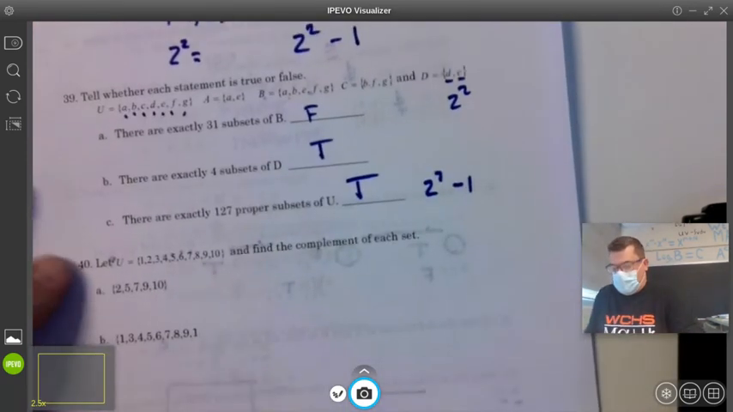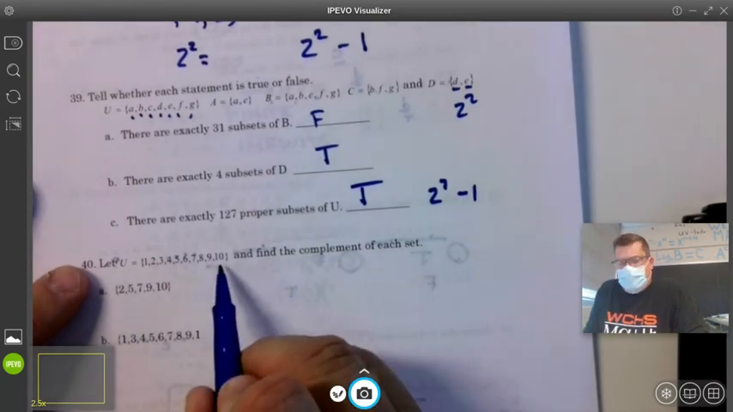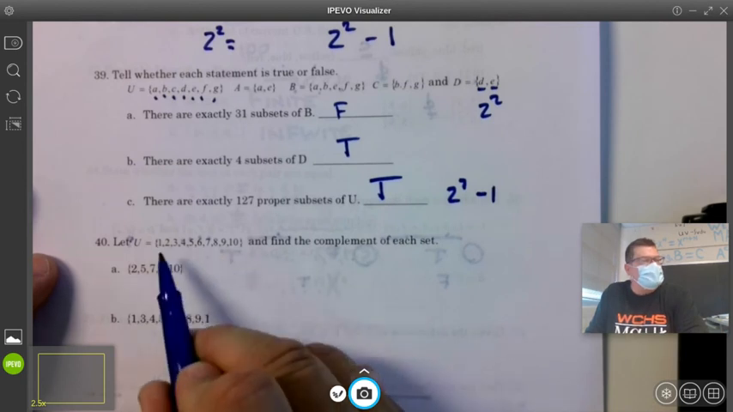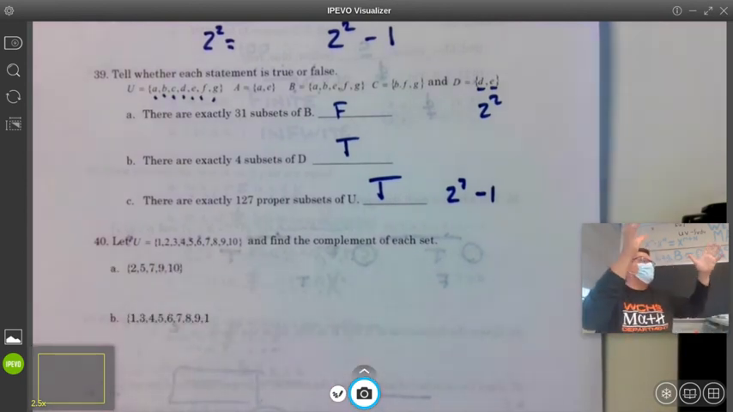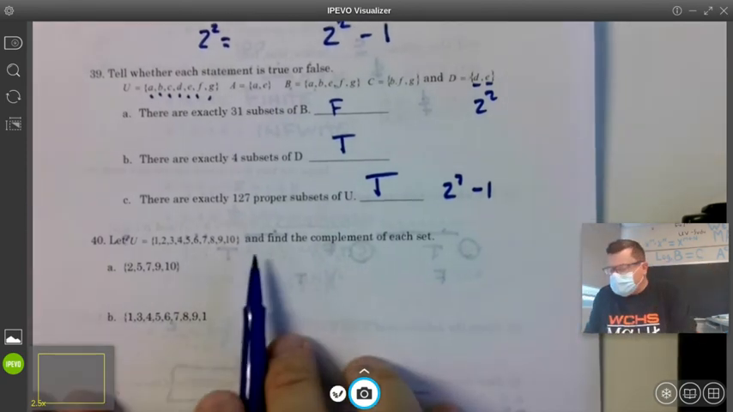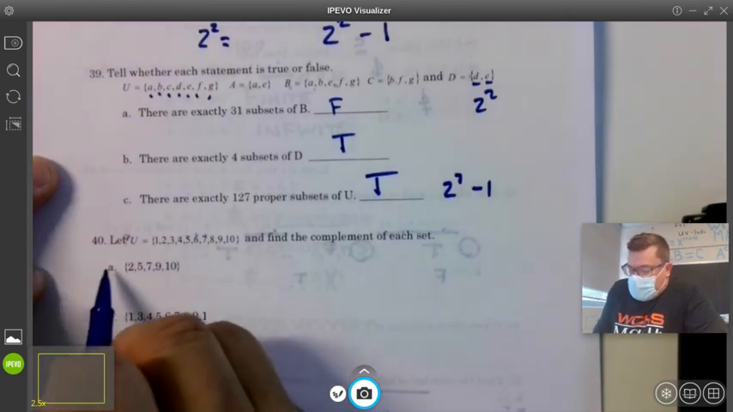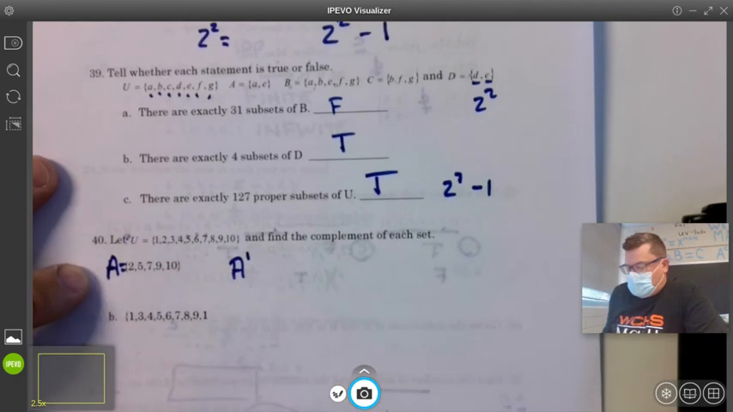Last problem. Here we go. U is the digits 1 through 10. Remember, the number of values in here is 10, but when you subtract the biggest one minus the smallest one, you get 9. So you can't just subtract them to get the number of terms. You got to subtract them and add 1. Find the complement. So if this was A, we want to find not A.